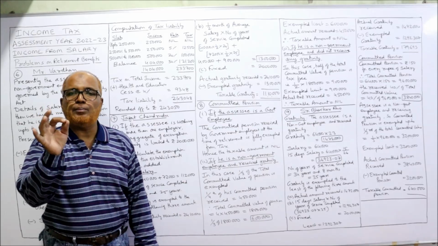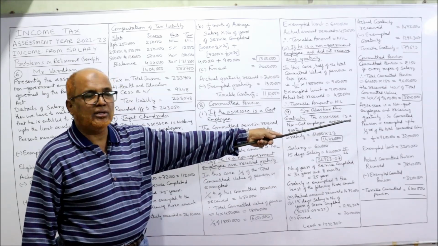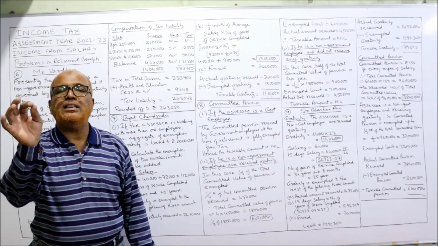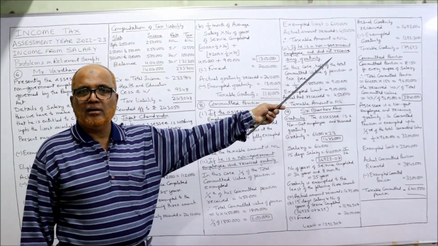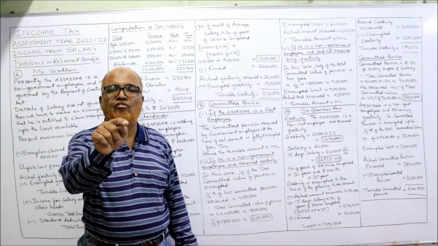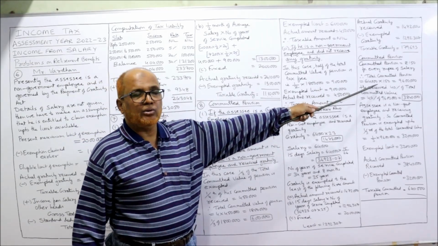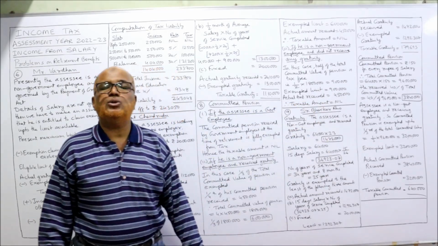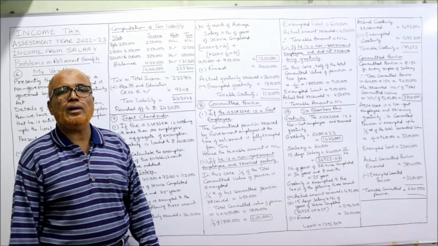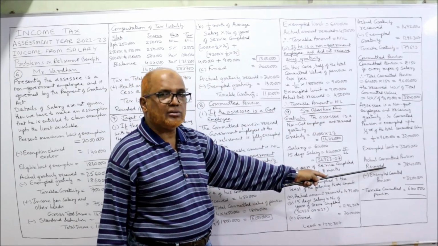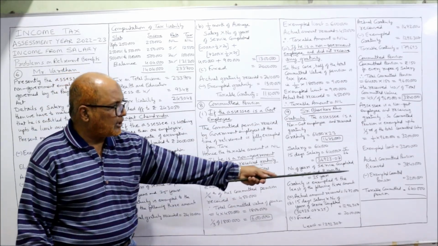This is the commuted pension received, right? He is a non-government employee and received gratuity. So commuted pension is exempted up to 1/3 of the total commuted pension. Because he is receiving gratuity, 1/3 of the total commuted value of pension is tax-free. So the total commuted pension value is 96 lakh. 96 lakh into 1/3 comes to 32 lakh. The exempted limit is 32 lakh, whereas the actual commuted pension received is 38 lakh 40,000. The actual commuted pension received, 38 lakh 40,000, minus the exempted commuted pension, 32 lakh.